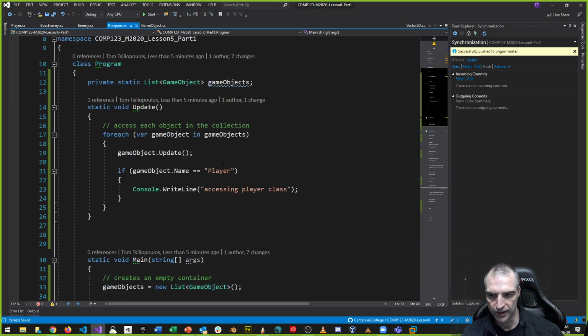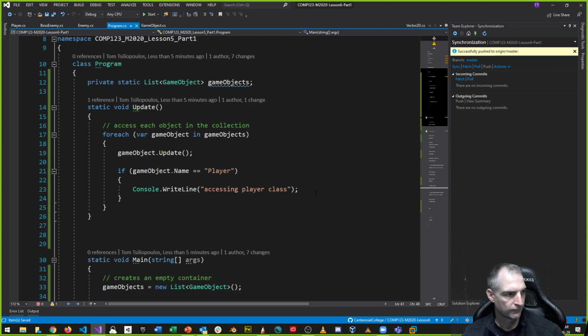I have to remember the name of my player, the name of my object. What if I had many objects? Instead of having only 3, I had 50, 100, 200, 500? Trying to remember the name of my player class would be terrible. It'd be really hard to understand this. So what's a better way to do this? Instead of using the name of the object, what's a better way? You guys already know it. It's an assignment too. Instead of having a string variable, string value, there's a better way of doing this.